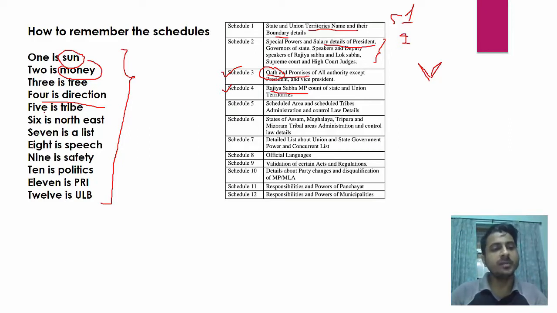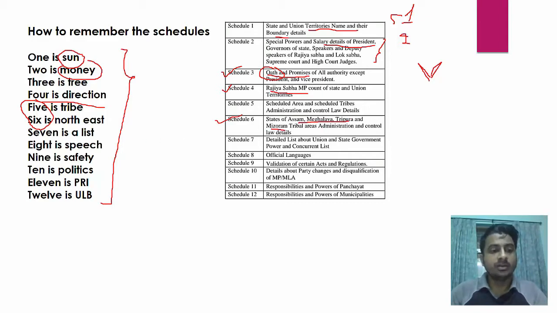Now 5 is a tribe and 6 is northeast. So in these two schedules we have got tribal areas, but how is it different? In 5 we have got scheduled areas and in 6 we have got tribal areas. The areas in schedule 6 have got greater autonomy and power as compared to 5. Both are made up of tribal areas. In schedule 6 we have got 4 states only of the northeast: Assam, Meghalaya, Tripura, Mizoram. You have to remember all these 4 states.